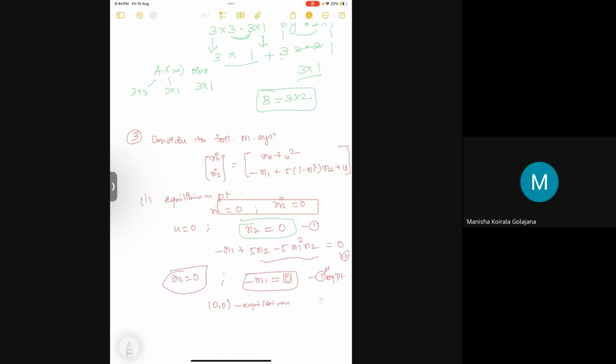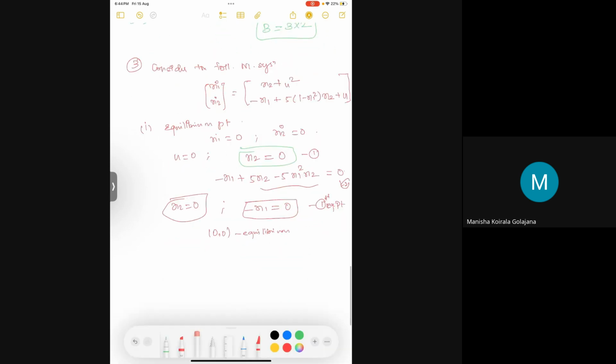So if you take the graph, this is its equilibrium point. If you draw a phase portrait, all of that depends on the stability, right? Wait, that will come later. Okay. The equilibrium points will be represented using a star. So the star will be at 0, 0. This axis corresponds to x1, and this corresponds to x2.